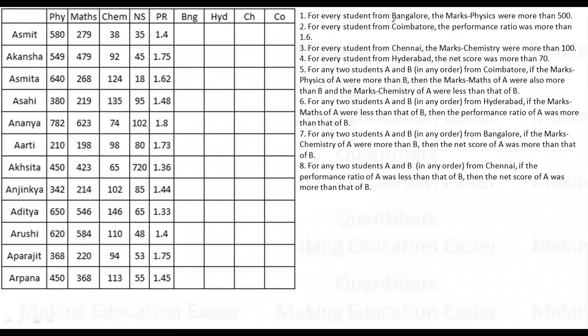First, for every student from Bangalore, the marks in physics were more than 500. So looking at physics marks, this can be from Bangalore, and this, and this, and this. So these 6 people can be from Bangalore. Next is Coimbatore. For every student from Coimbatore, the performance ratio was more than 1.6. So this can be from Coimbatore, this, this, and this. So these 5 people fall in the criteria of Coimbatore. No one else.